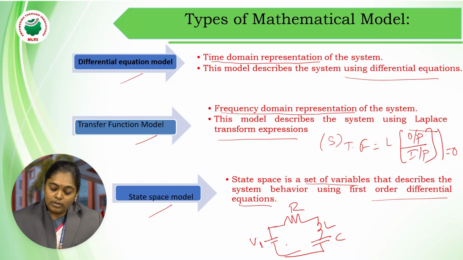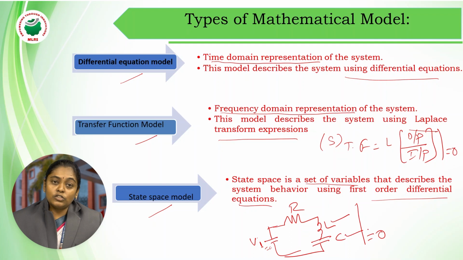In this circuit there are three elements, and among them the inductor and capacitor are the energy storage elements, which store energy in the form of either an electric field or a magnetic field. Whenever I apply an input voltage, there may already be some charge present in the inductance and capacitance. But whenever we analyze using a transfer function model, the assumption is that the energy stored in the L and C components should be 0.